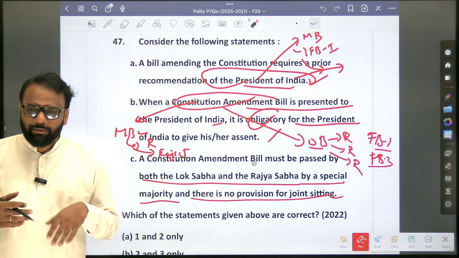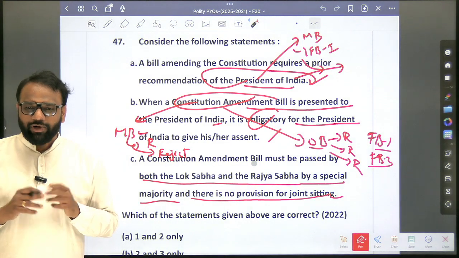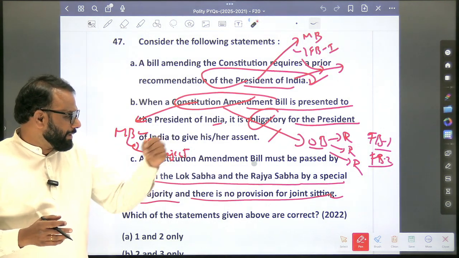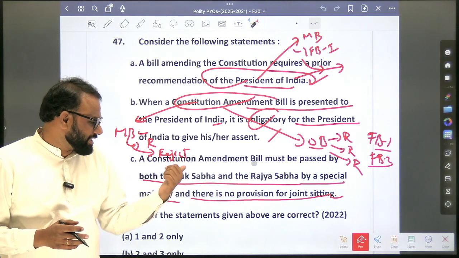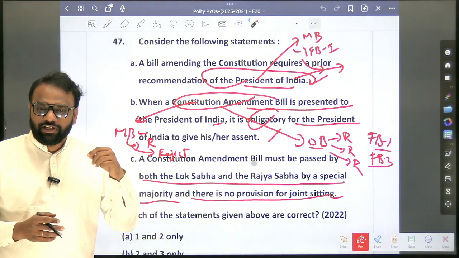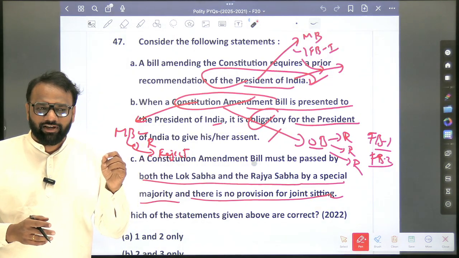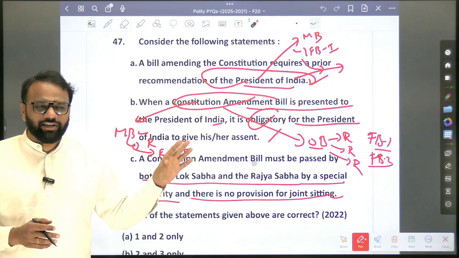Now, sometimes in the examination, because of overthinking, because of overstudying, it will cause confusion. What is the confusion? A constitutional amendment bill must be passed by the Lok Sabha and the Rajya Sabha by a special majority, and there is no provision for joint sitting. So unnecessarily you raise a question: they have not mentioned the legislatures of half of the states. See here, generically they can take a stand.